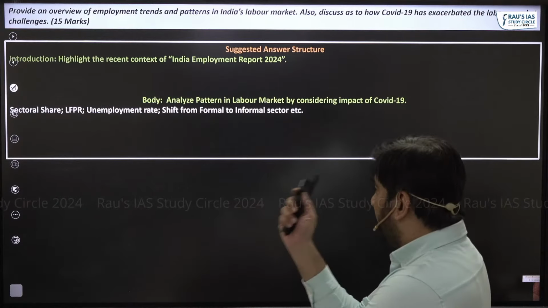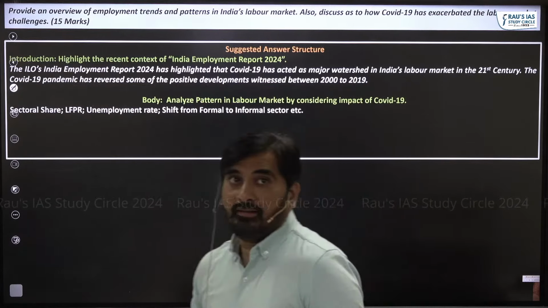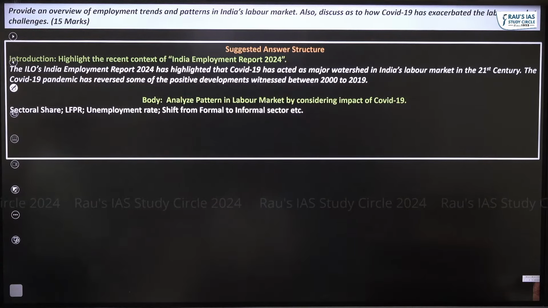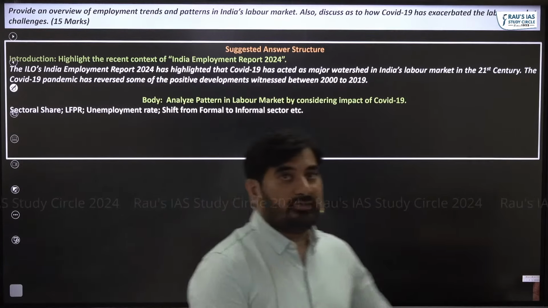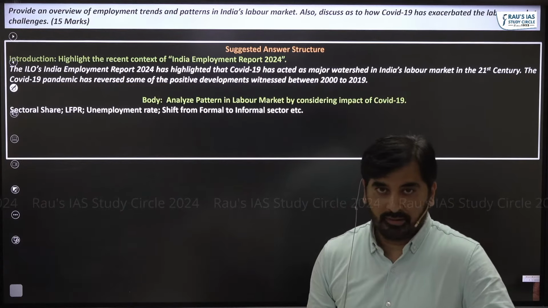Highlight the recent context of the India Employment Report. You can write that ILO's India Employment Report has highlighted that COVID-19 has acted as a major watershed in India's labor market in the 21st century. COVID-19 has reversed some of the positive developments witnessed prior to COVID.